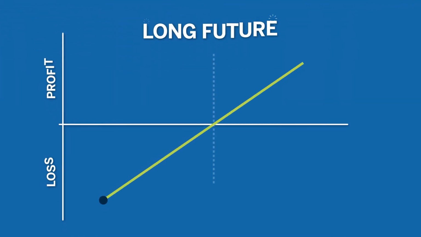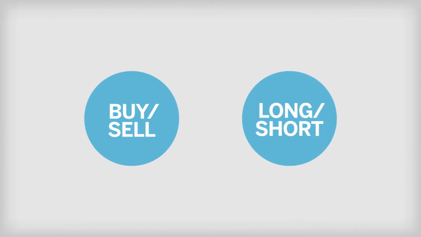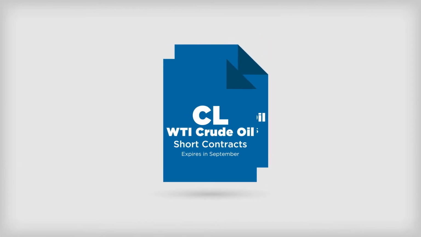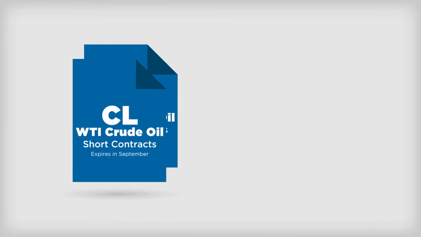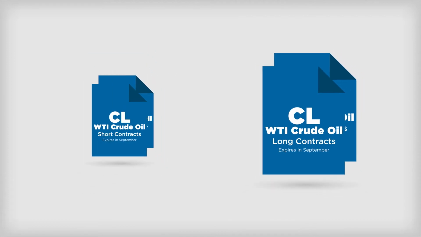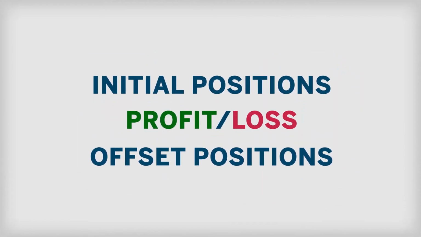When offsetting a position, a trader is able to realize all profits or losses associated with that position without taking physical or cash delivery on the asset. To offset a position, a trader must make an opposite and equal transaction to offset the trade. For example, a trader who is short 2 contracts of WTI crude oil expiring in September will need to buy 2 contracts of WTI crude oil expiring on the same date. The difference in price between his initial positions and the offset positions will represent the profit or loss on the trade.